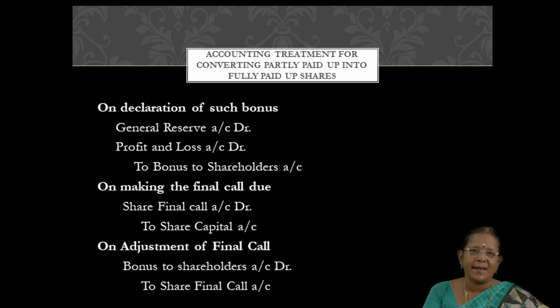So only 3 entries. First one on declaration of bonus. We have to write the reserves from which we are going to utilize the amount for converting partly paid into fully paid up. So here I have written 2 reserves, general reserve and profit and loss account to bonus to shareholders. Second, the usual final call due entry, and third, the final call settlement entry. Instead of getting the amount from the shareholders, we are giving bonus to the shareholders. Okay. So bonus to shareholders account debtor to share final call account.